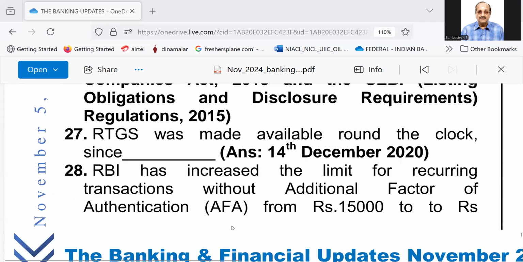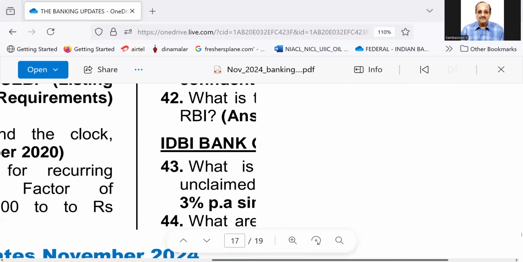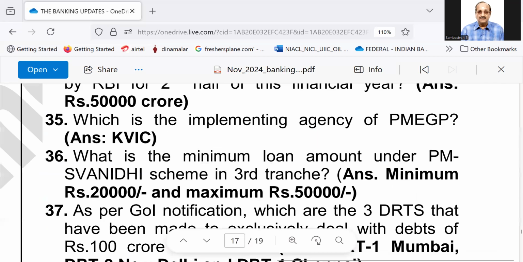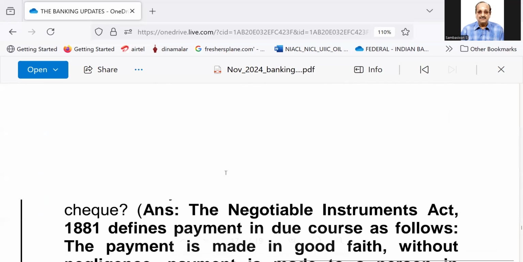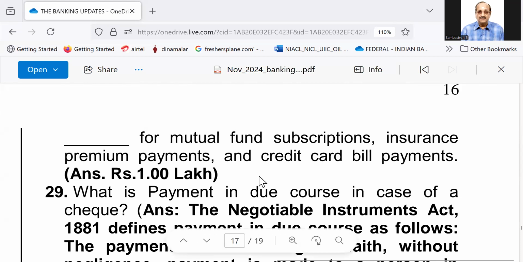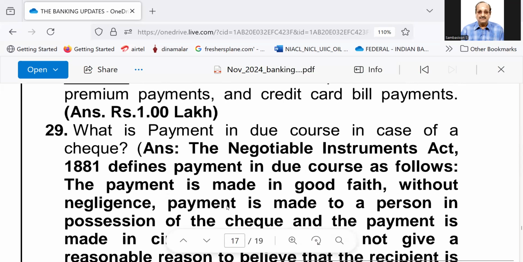Number 28, RBI has increased the limit for recurring transactions without additional factor of authentication from 15,000 to a higher limit for mutual fund subscriptions, insurance premium payments, and credit card bill payments. Answer is 1 lakh. Number 29, what is payment in due course in case of a check?